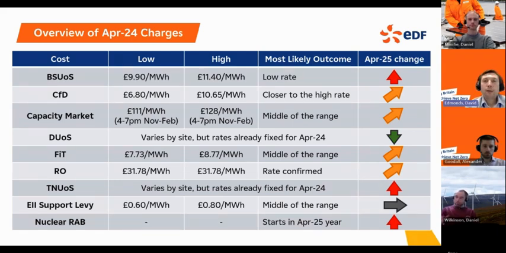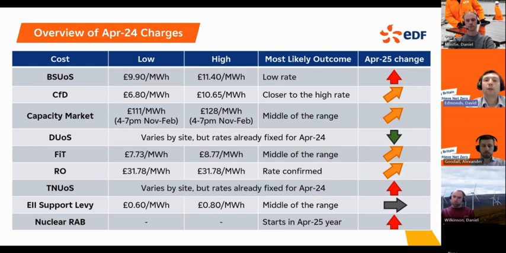Duos is a particularly interesting one. So the rates do vary a lot by site. Important to note that. But on average, we see the total revenues that DNOs are looking to recover next year being a lot lower than they were in April 24. So April 24 rates were very high because there had been a lot of under recovery in previous years.